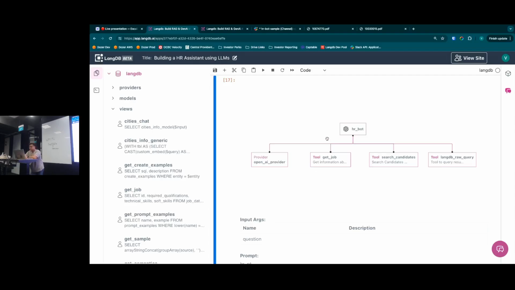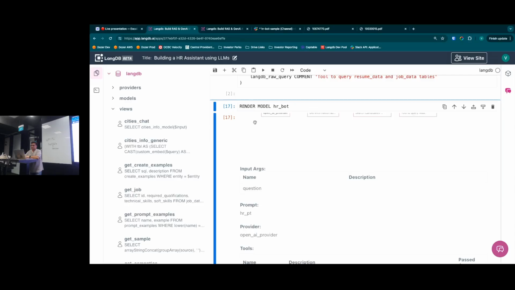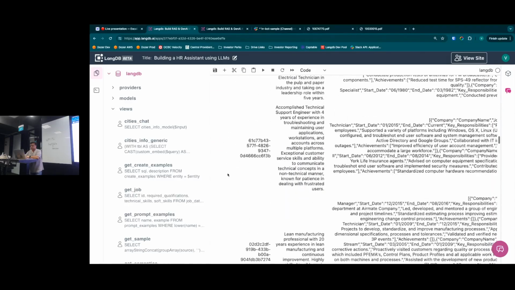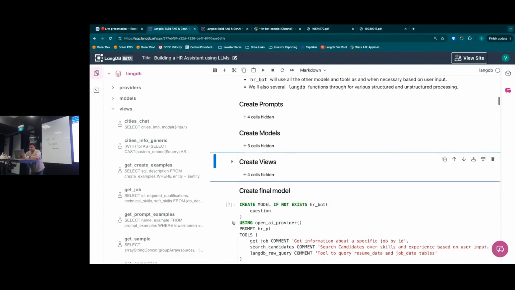So HR bot is depending on search candidates, which is a view, raw query, which is a static tool, and get job, which is a view. But we could have also given other models as tools, and it will become a nested graph. We could also quickly look at the tools, the descriptions, etc., because this will be important for the context of the LLM. Okay, let me just collapse that.